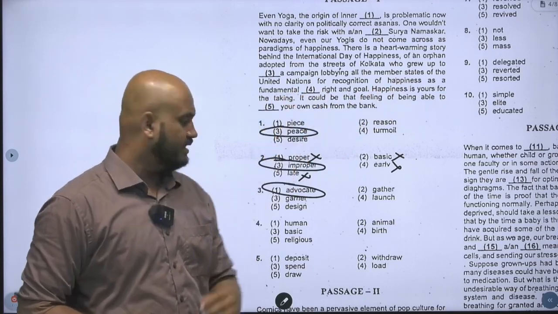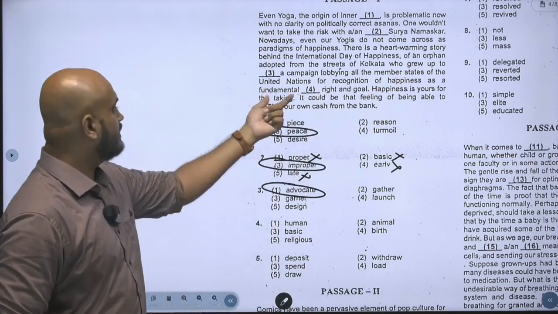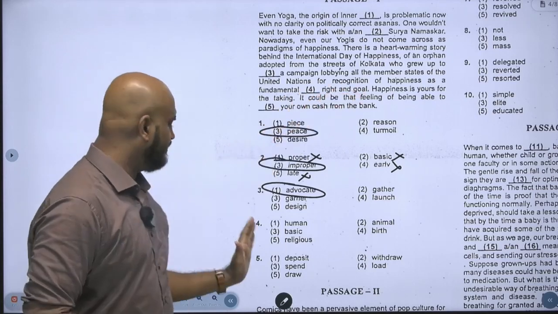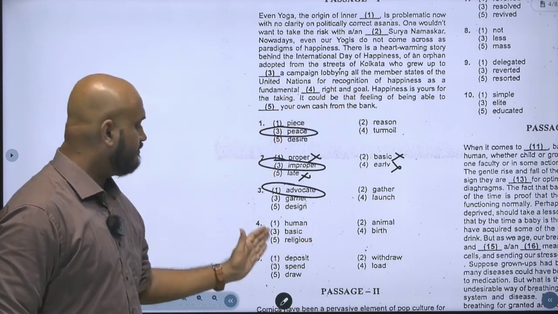I hope everybody is clear. Now we have gotten into fundamental dash right and goal. So I have been given these 4 options.